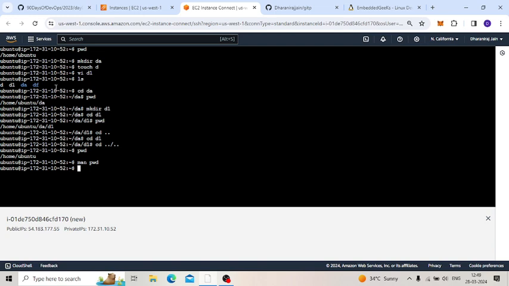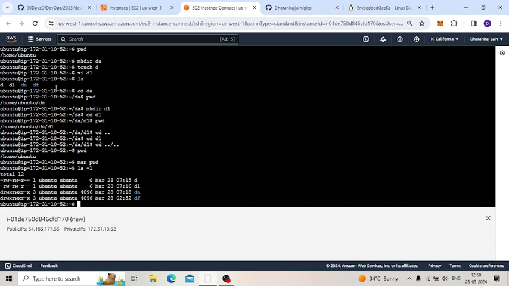These are the things we covered. Now one more thing we should understand: if I want to list the permissions, how can we do that? In Linux operating systems, each file and folder has permissions. So how can we see the permissions for a particular file or folder? We can use the command ls -l. Here we can see the permissions of the files and folders.